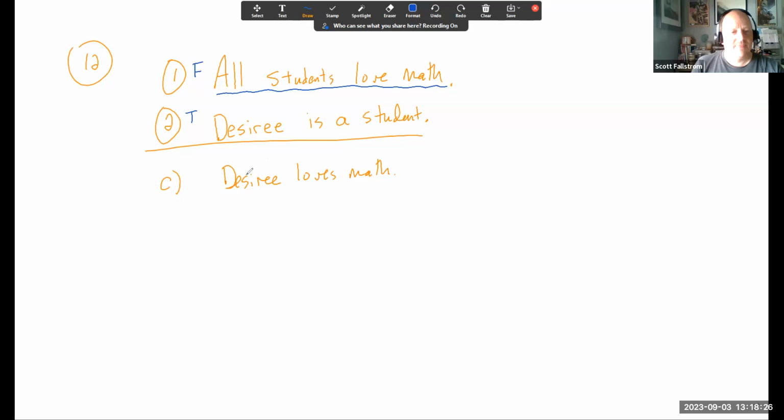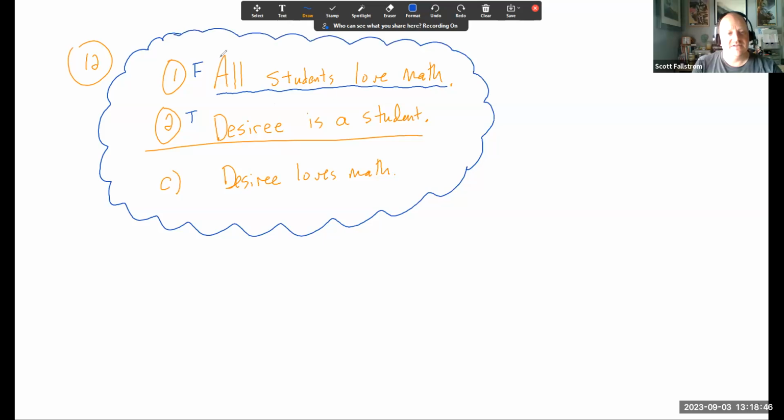This statement is true. Okay, whether Desiree loves math or not, we can check later. And that is where I would have a conversation with the student about the difference between statements and arguments. There are 3 statements listed here and an argument. And the argument is this group of statements taken together. An argument has a couple statements that establish what is known as a premise. You can think of this as a starting point. And then it has a statement, or more than one, that form a conclusion.